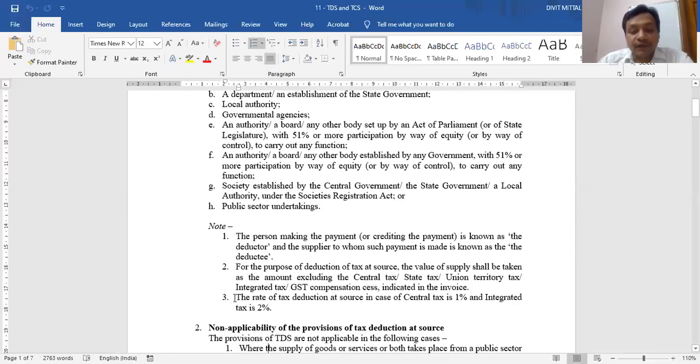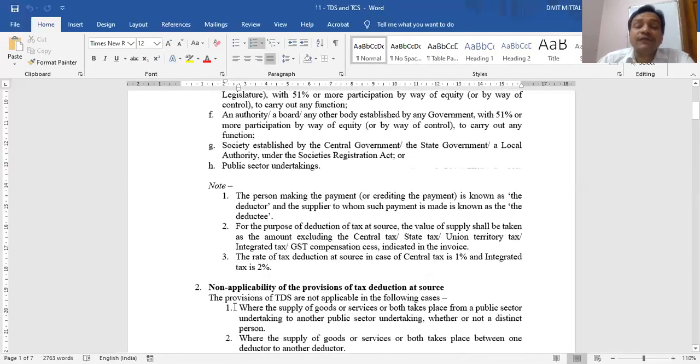Now this is the rate of TDS. Central tax 1%, and by default when I am using the word central tax, there will be state tax or union territory tax at the same rate. And how much is integrated tax? Interstate 2%. This is my first discussion of TDS.